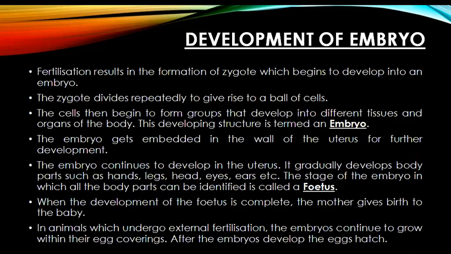When the development of the fetus is complete, the mother gives birth to the baby. In animals which undergo external fertilization, the embryos continue to grow within their egg coverings, like in the case of a hen. After the embryos develop fully, the eggs hatch and the baby is born.